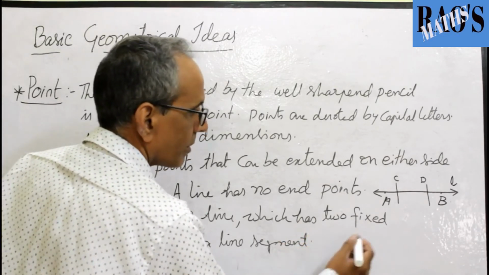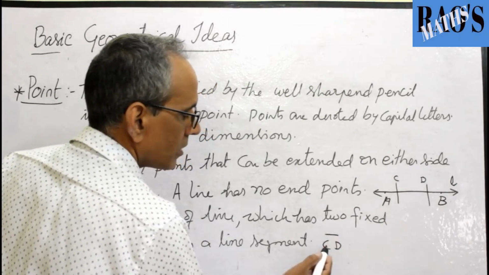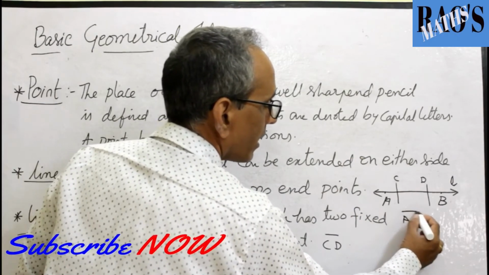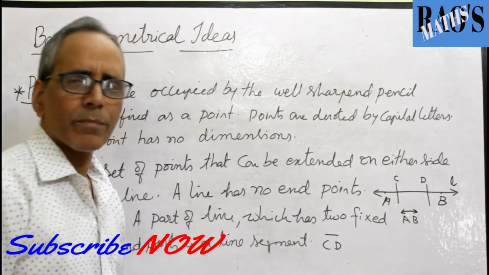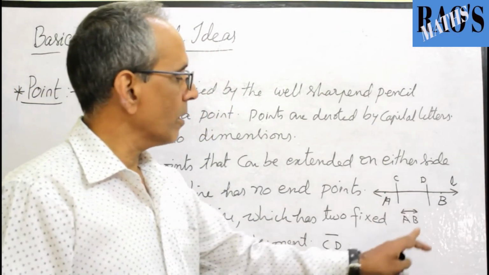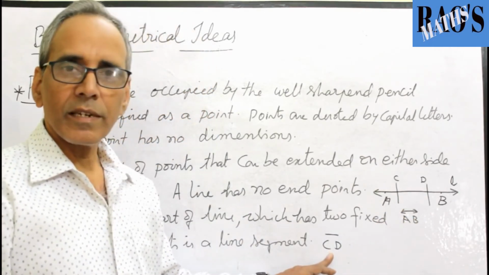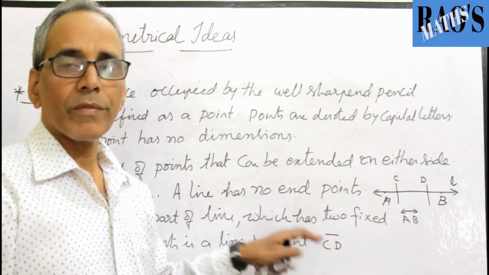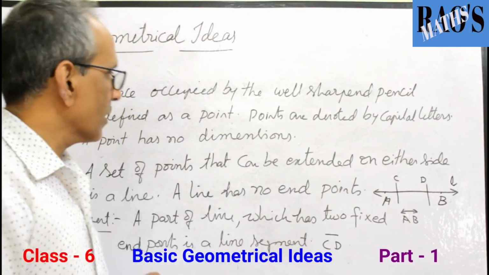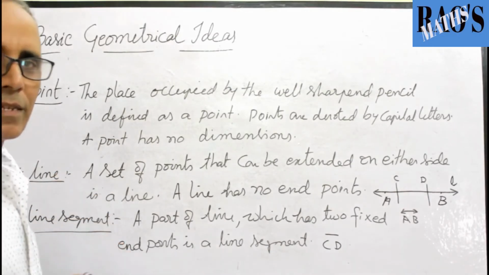A line segment is denoted by, suppose the line segment CD I want to mention here. CD, this is the symbol we use. The CD is a line segment, and for this line AB, what is AB? A line, the symbol. We have mathematical symbols everywhere to reduce our burden in writing all in words, all in statements. So by the symbol I can say AB is a line. By the symbol I can say CD is a line segment. So these symbols are very important if you denote or call any line or line segment. Okay, so a combination of points is a line, a part of line is a line segment.